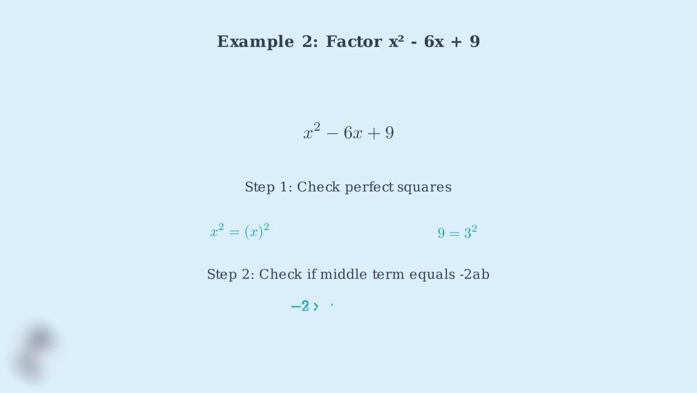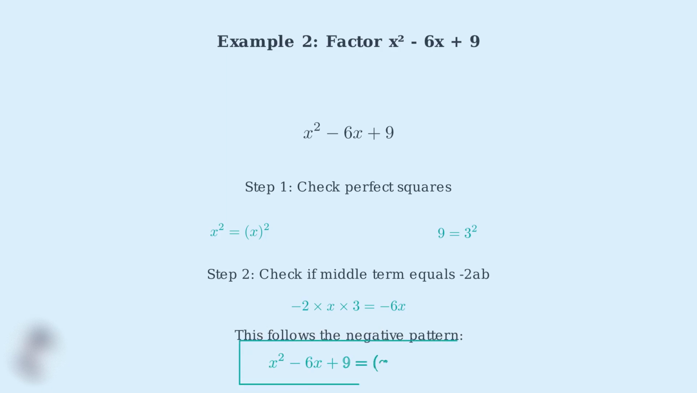Step 2. For the negative pattern, we check if the middle term equals negative 2ab. Here, negative 2 times x times 3 equals negative 6x, which matches our middle term. This follows the negative pattern, so x squared minus 6x plus 9 factors as (x minus 3) squared.